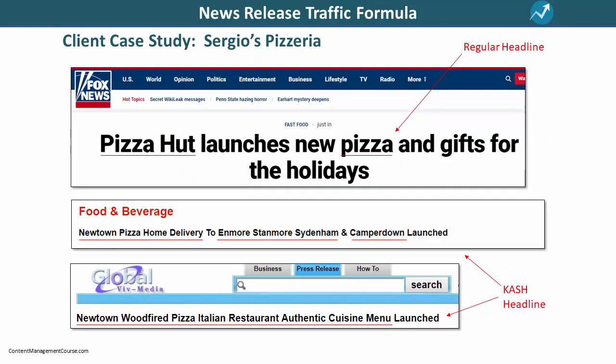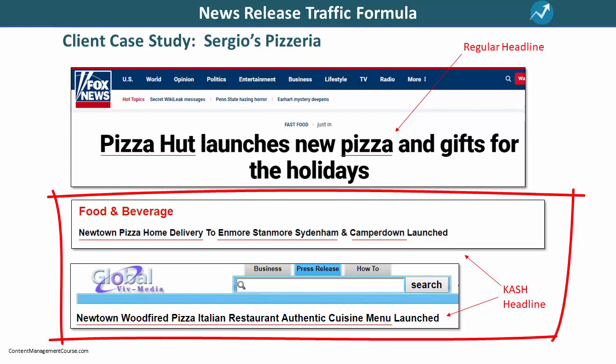If we come back and compare the regular headlines that most PR companies create for their clients with the KASH Formula headline, you can see just how powerful the KASH Formula is. Look at the headlines we created for the first 2 news releases that were sent out for Sergio's Pizzeria. Here, I've underlined all the keywords that Google will rank these news releases for.